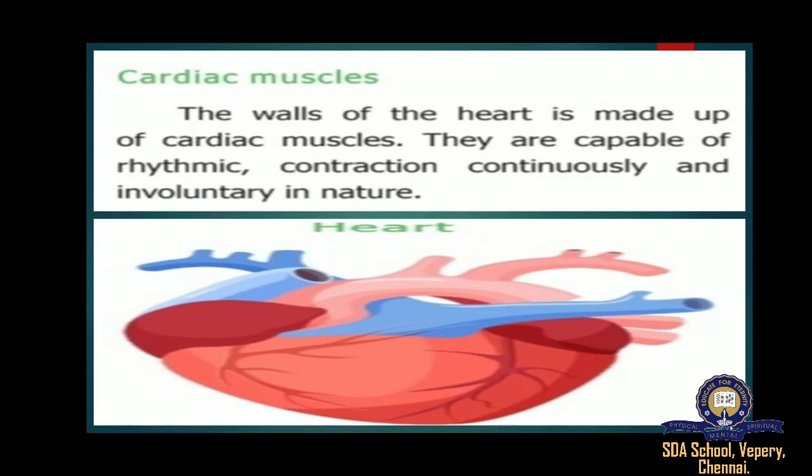It is easy to see that cardiac muscle is the type of muscle that makes up your heart. This muscle is also known as the myocardium, which sounds like a big scientific word, but it's fairly easy to understand if you break it down.